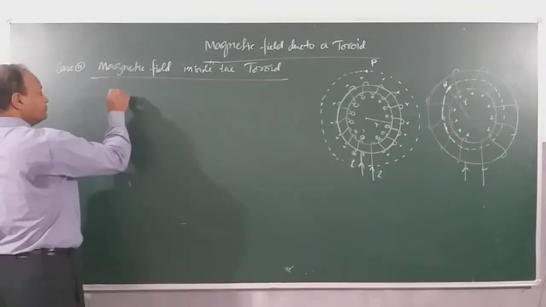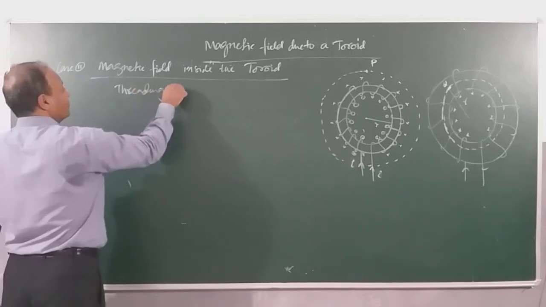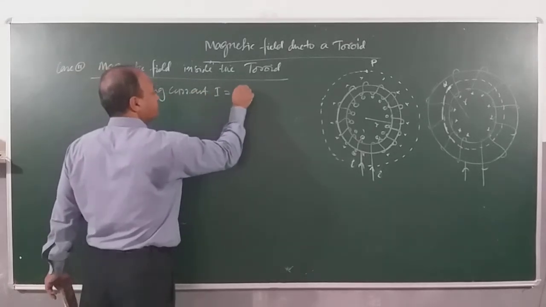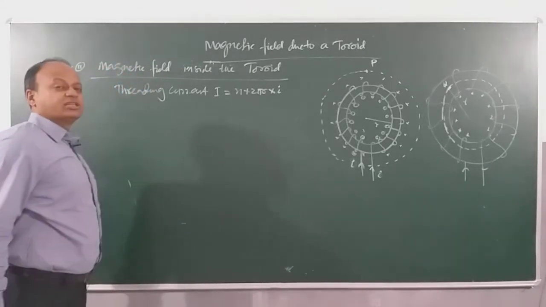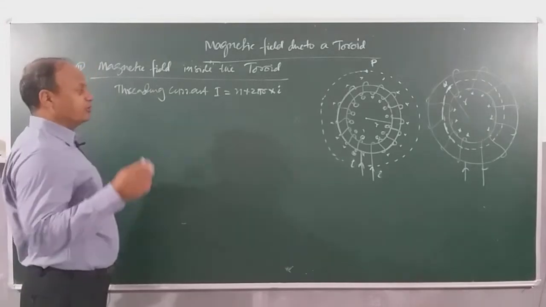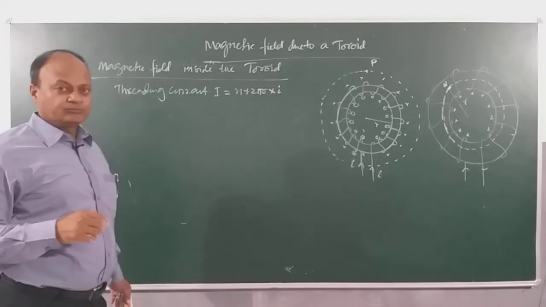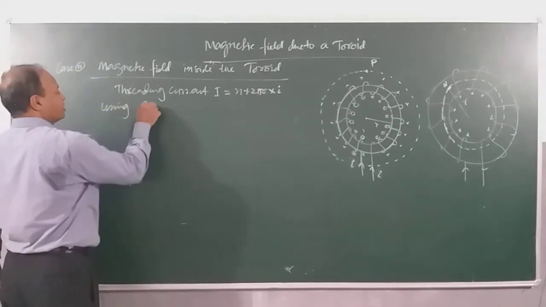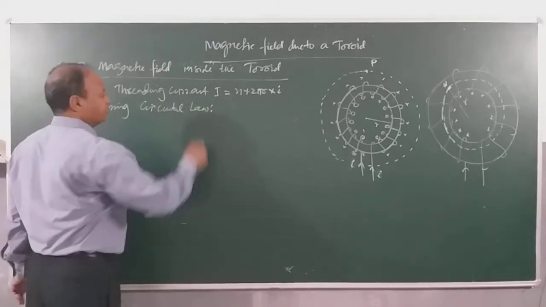So threading current I will be equal to N into 2 pi r into how much? Let's take current as small i and total threading current is capital I. So that will make sense because I and i will not be the same. I is equal to N into 2 pi r into small i. Clear? Now if I use Ampere's circuital law, then what do you get, children?